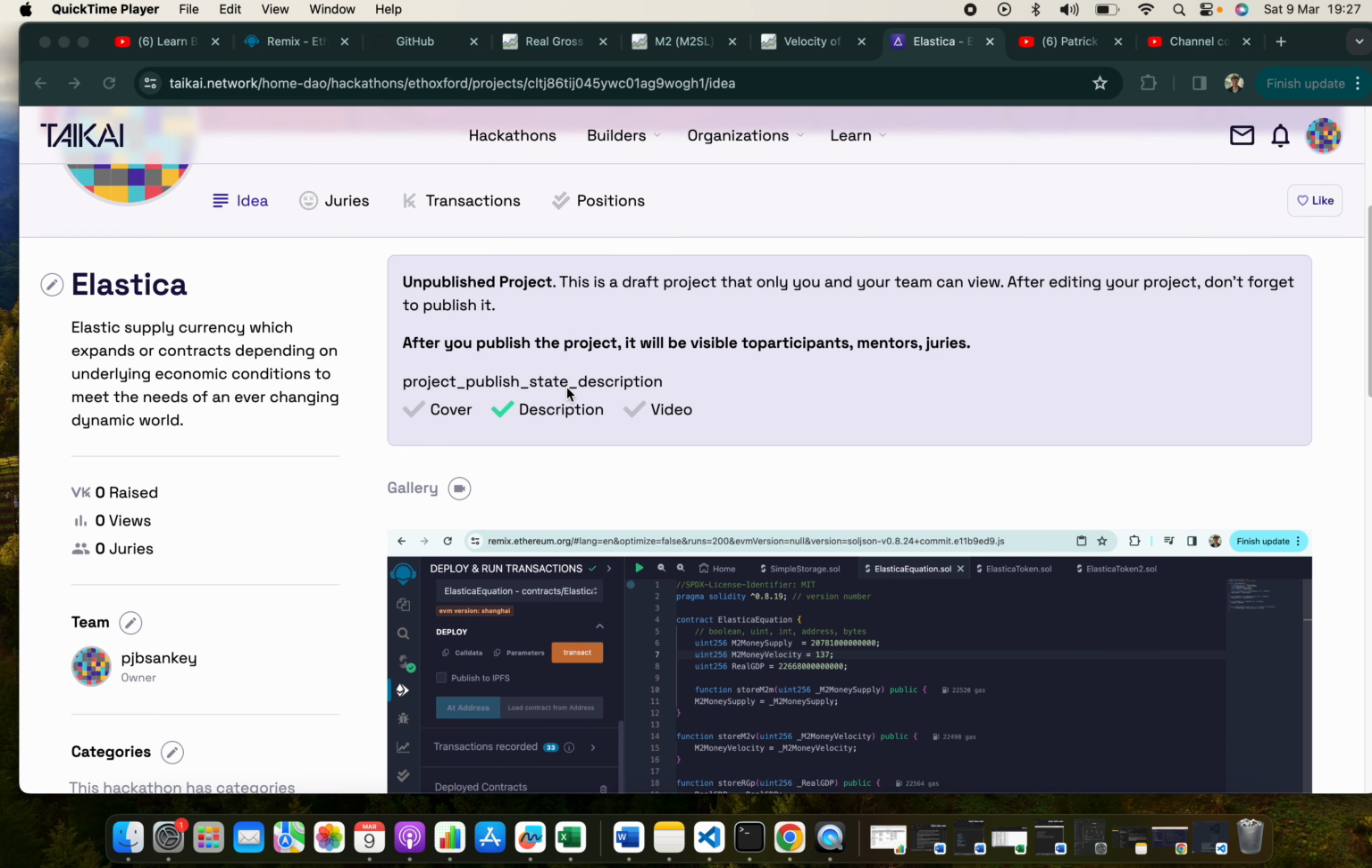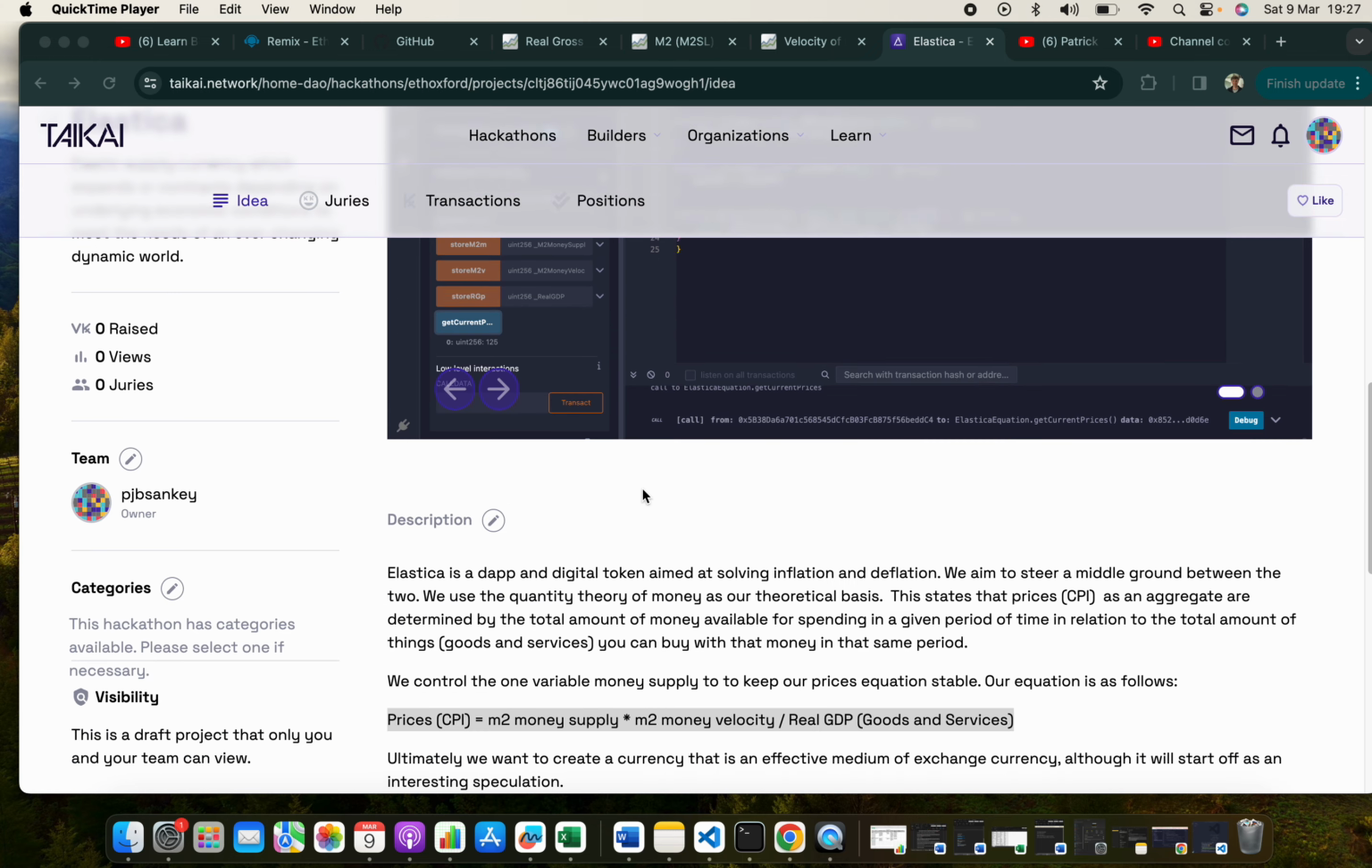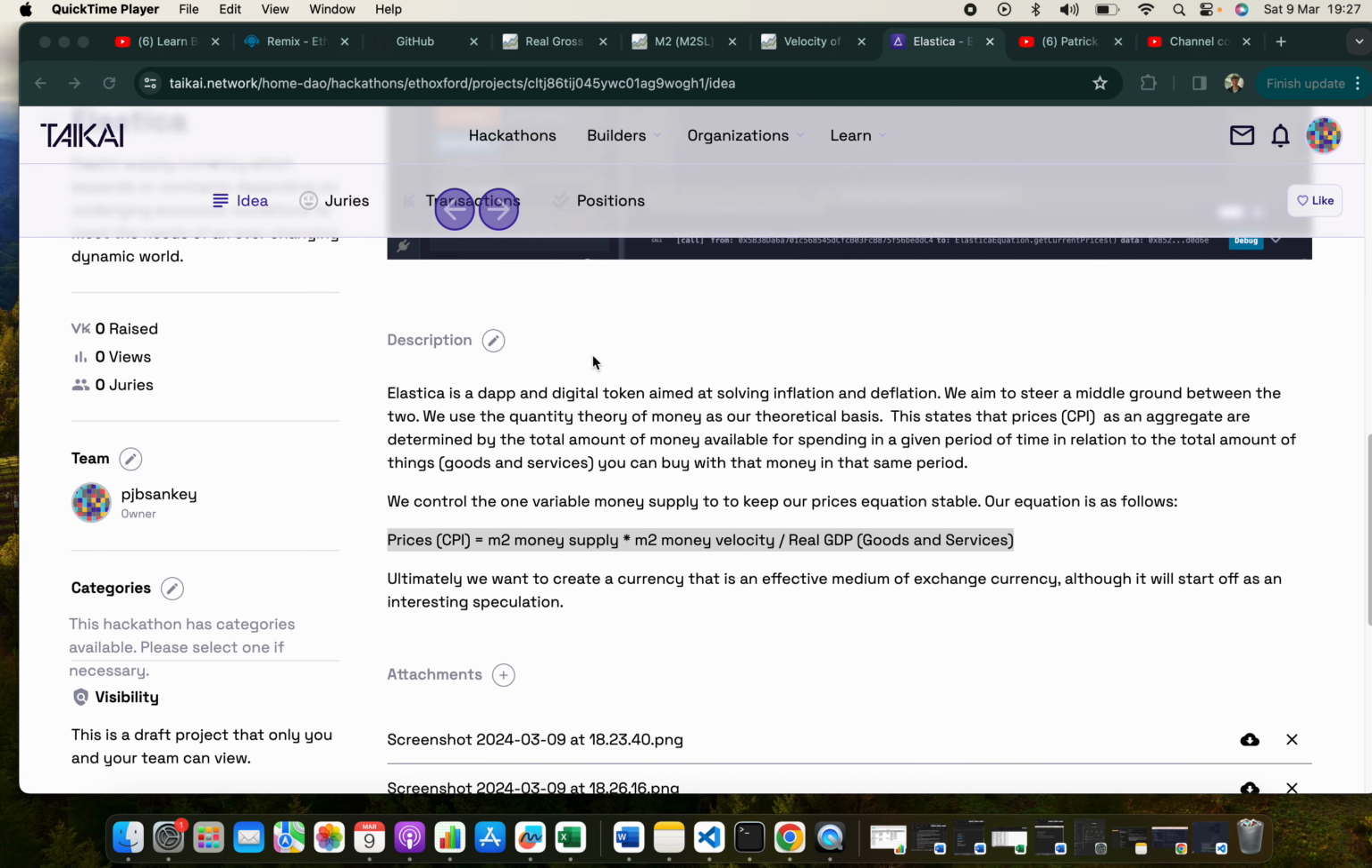So this is Elastica, which is a DApp and elastic supply currency, which aims at solving inflation and deflation. We aim to steer a middle ground between the two, using the quantity theory of money as our theoretical basis, which states that prices as an aggregate are determined by the total amount of money available for spending in a given period of time in relation to the total amount of things, goods, and services you can buy with that money in the same period. We control the one variable, money supply, to keep our prices equation stable.